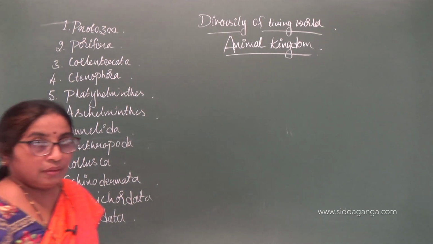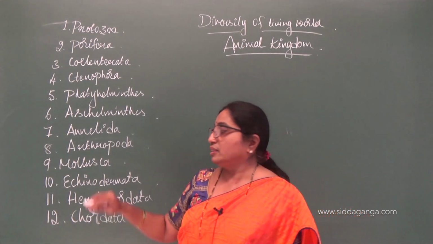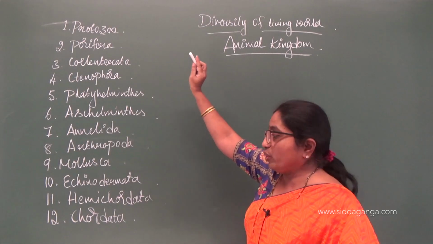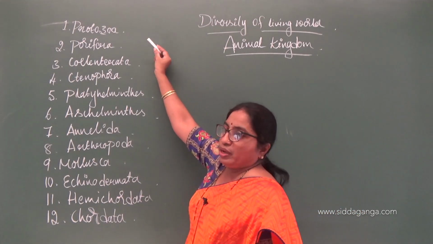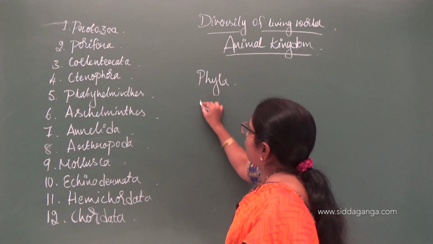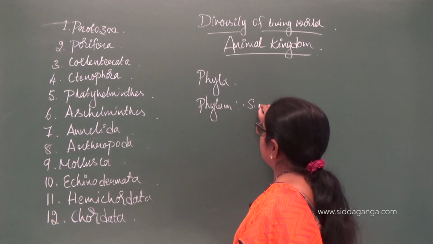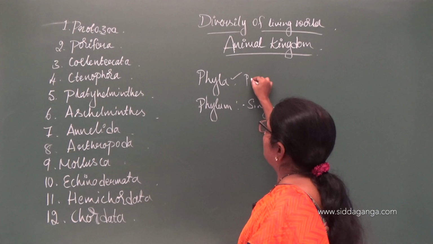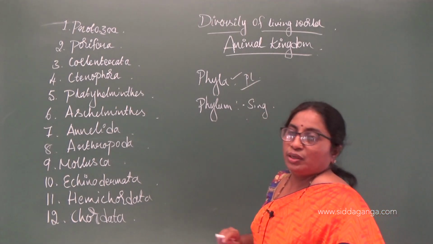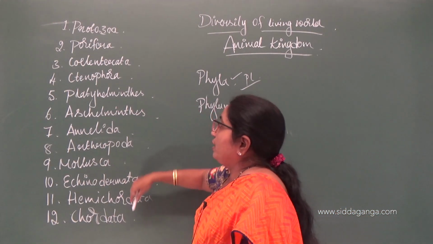Yeah, animal kingdom has been broadly classified under 12 phyla, is divided into 12 phyla. Phylum Protozoa. Phyla is plural and phylum is singular. It is singular, phyla is plural. Know it. Phyla is plural and phylum is singular. So, whole of animal kingdom has been divided into 12 phyla.